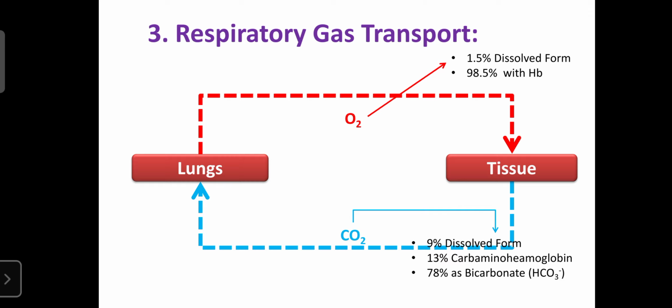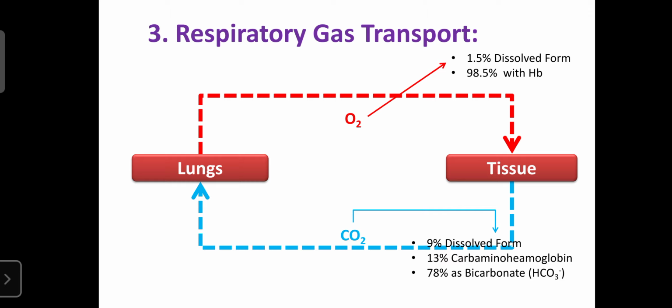Okay, so bicarbonate is helpful to maintain the pH of our blood, which is 7.4. That's why the RBC, or blood, plays an important role in maintaining the pH of our blood. That is one of the major functions of the RBC and bicarbonate. So carbon dioxide is returned to the lungs 9% in dissolved form, 13% with hemoglobin as carbohemoglobin or many other proteins, and 78% as bicarbonate. This is known as respiratory gas transport.